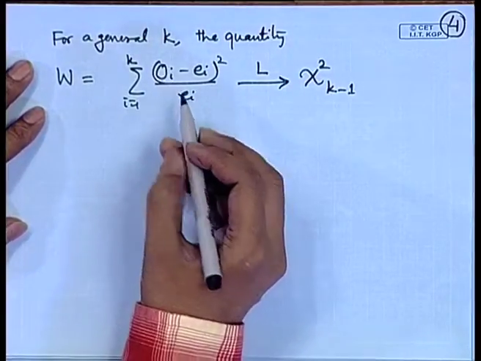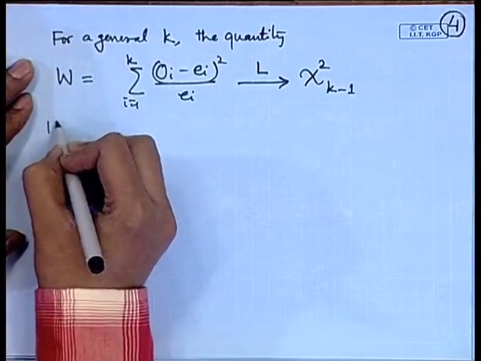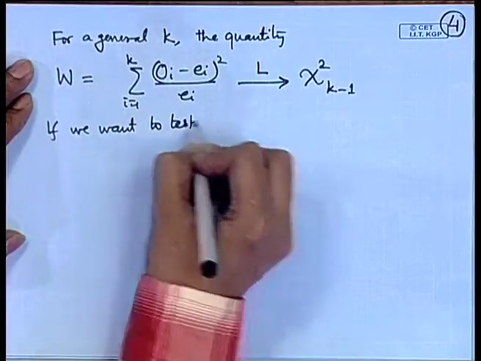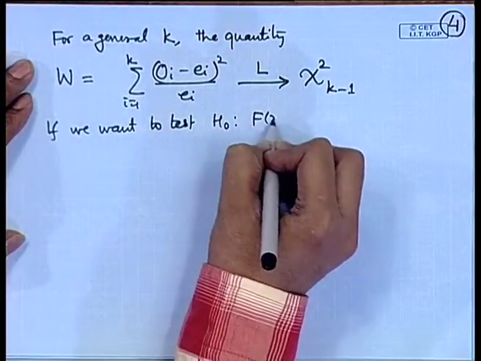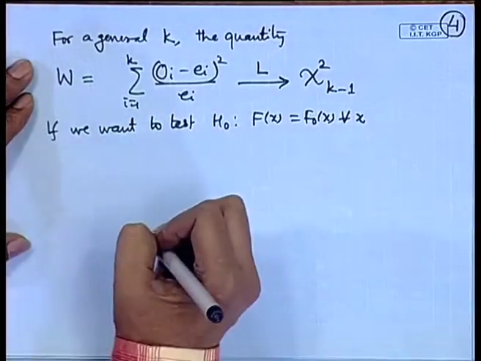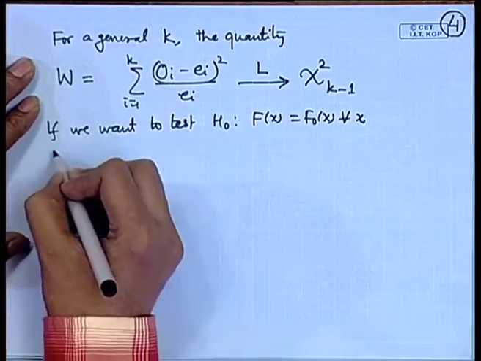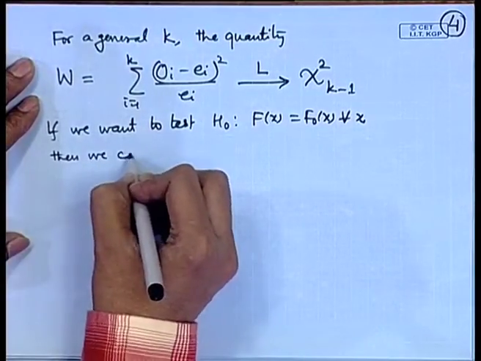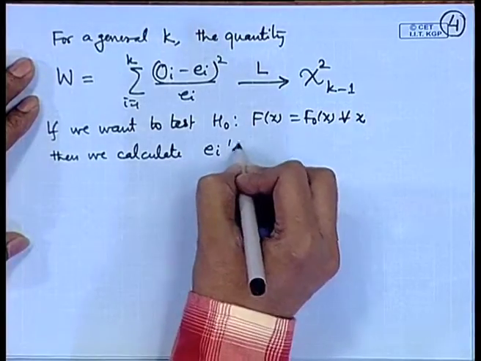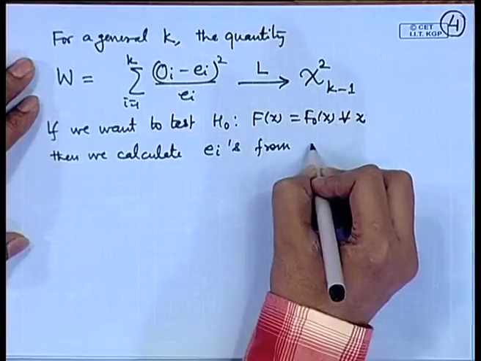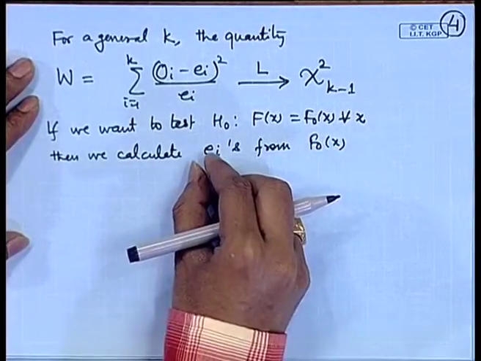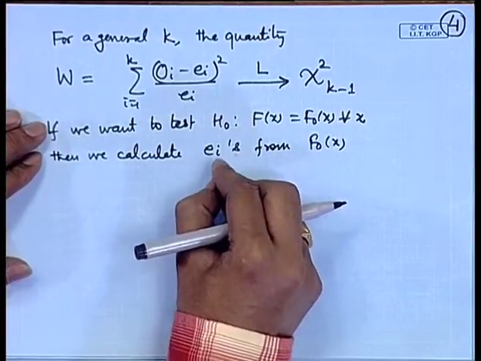So, if we want to test the hypothesis H naught: f x is equal to f naught x, then we calculate E I's from f naught x, that is, under the distribution f naught, what is the probability of the ith interval.